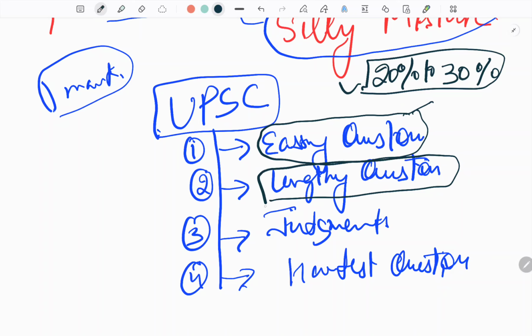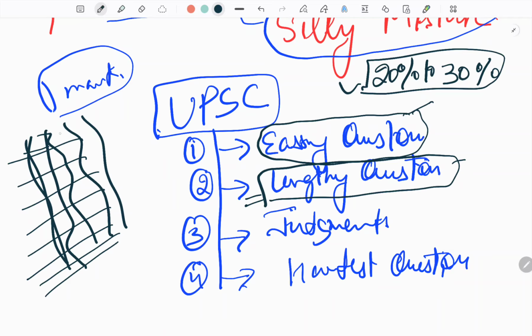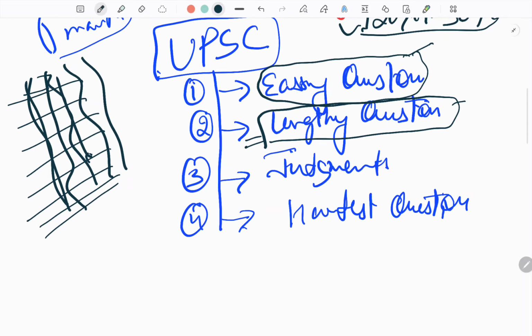There are lengthy questions as well, like long questions covering 5 different aspects, or having 4 options, but the options are lengthy.